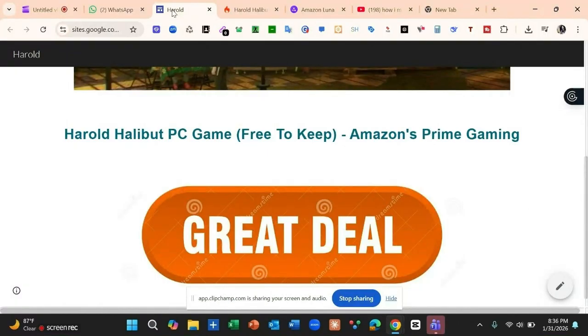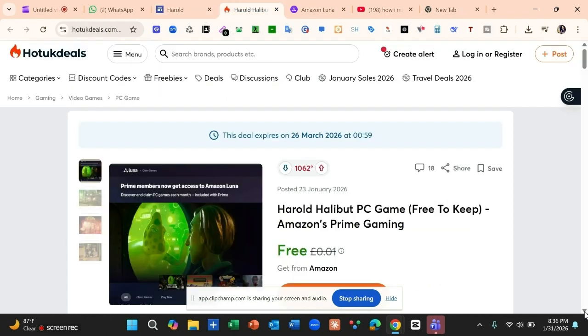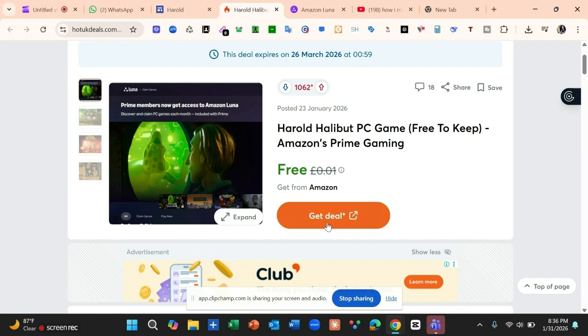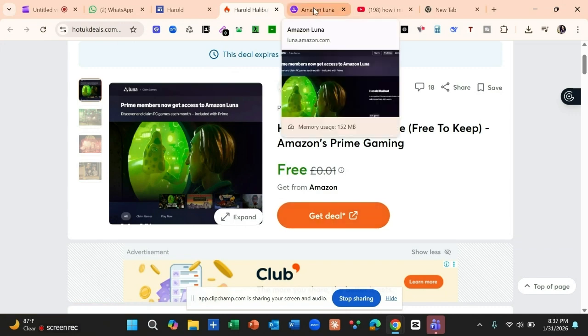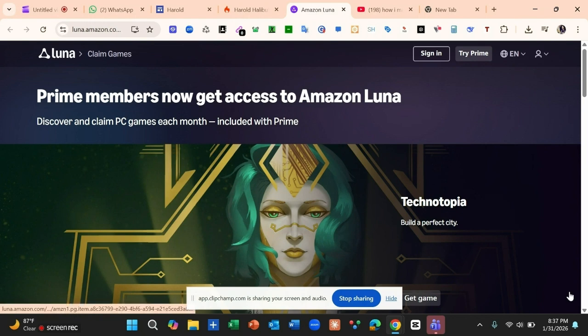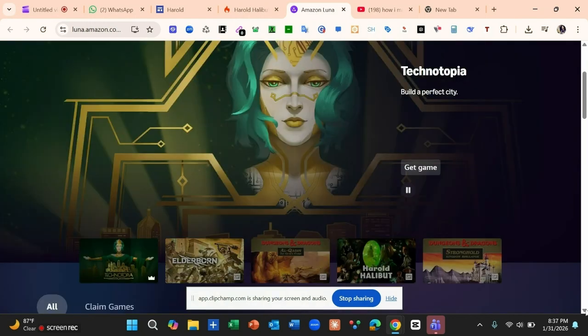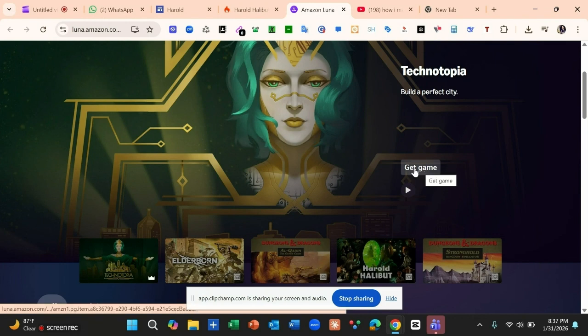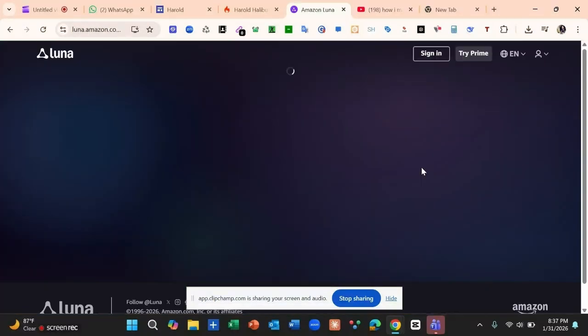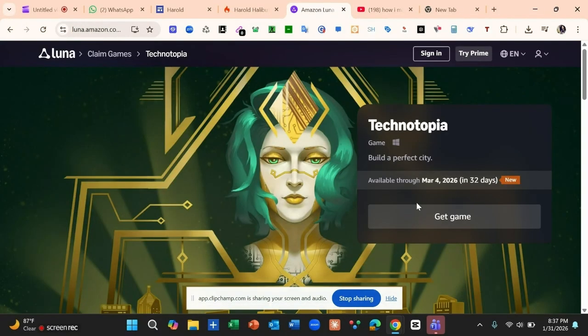For those that are interested in this game, this is the landing page. The moment you click on this landing page, the great deal, it's going to bring you to this page here. On this page, you just need to click deal. The moment you click deal, it's going to bring you to this page. Here, the next thing is to click get game. The moment you click get game, this is what it's going to bring you into.